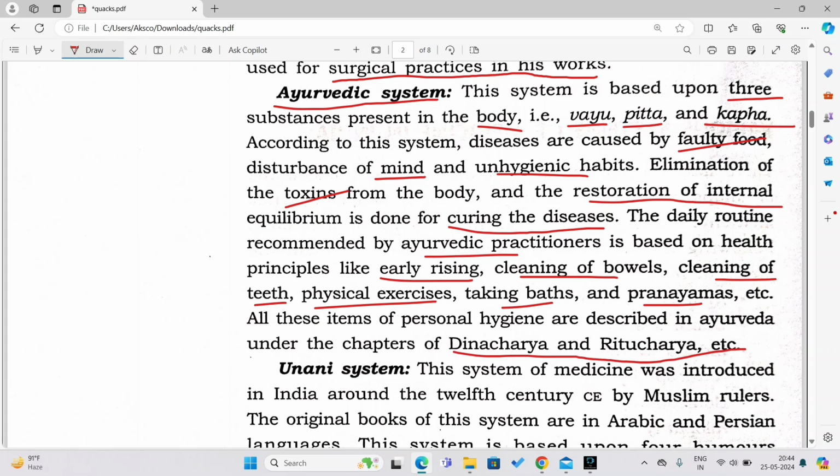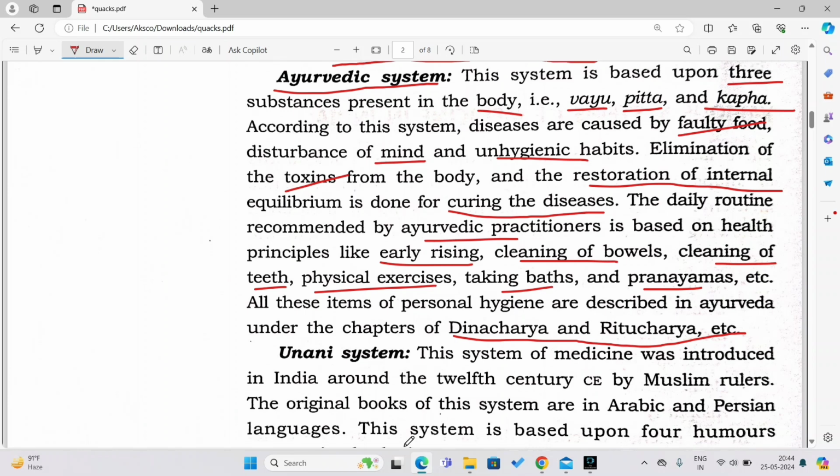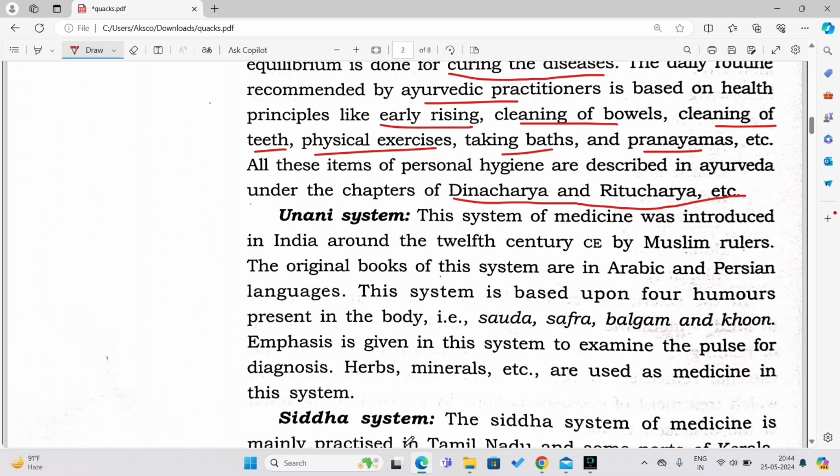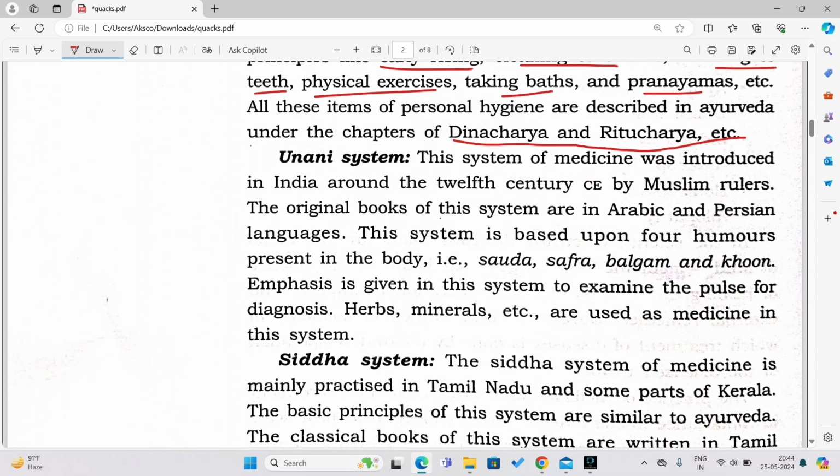Now let us see the second system of medicine. What is that? That is the Unani system. So what is the Unani system? Let us see. This system of medicine was introduced in India around the 12th century by Muslim rulers. So you have to remember this. The Unani system was introduced by whom? It was introduced by the Muslim rulers during which century? During the 12th century, right?